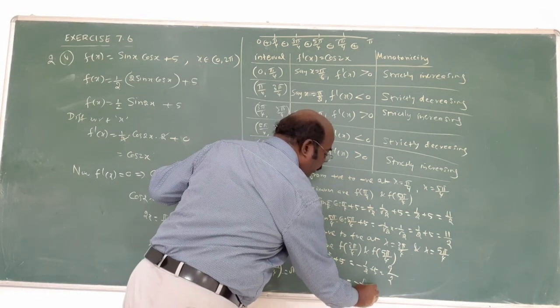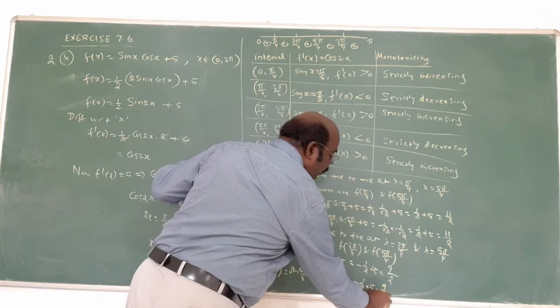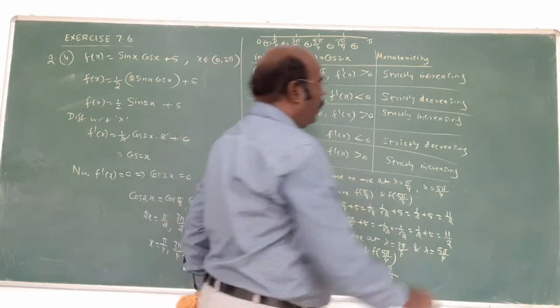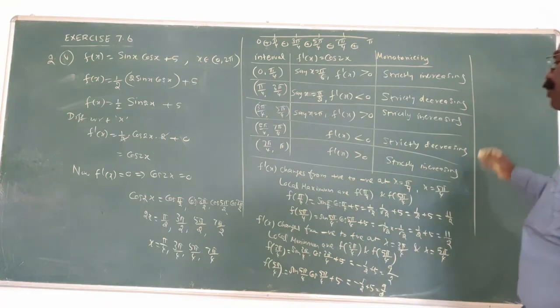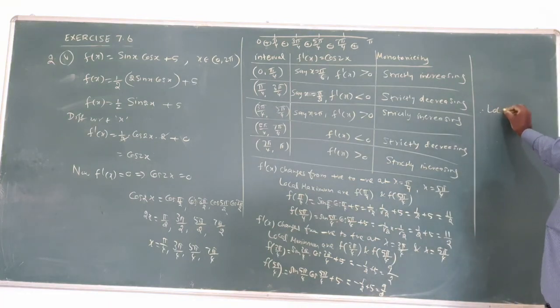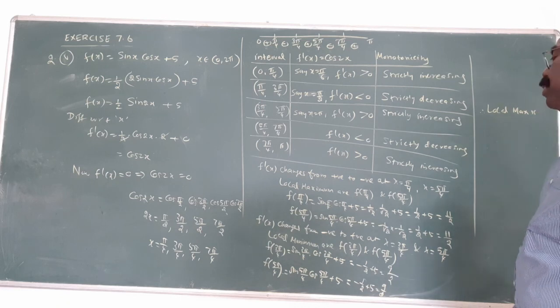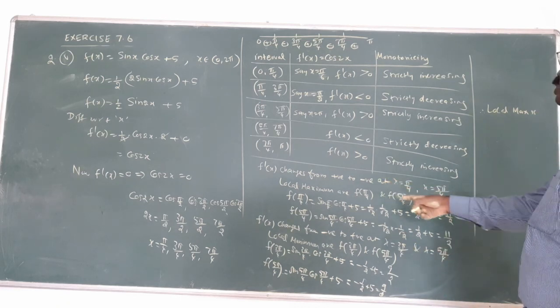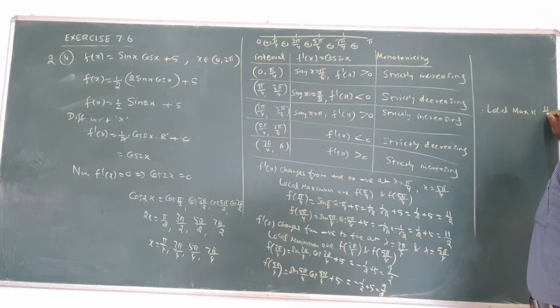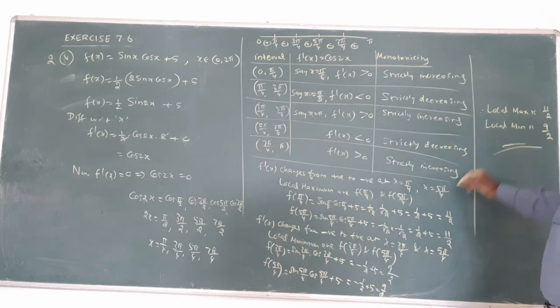Therefore, the final, what is local maximum? Local maximum is 11 by 2. Local minimum is 9 by 2 is the answer.